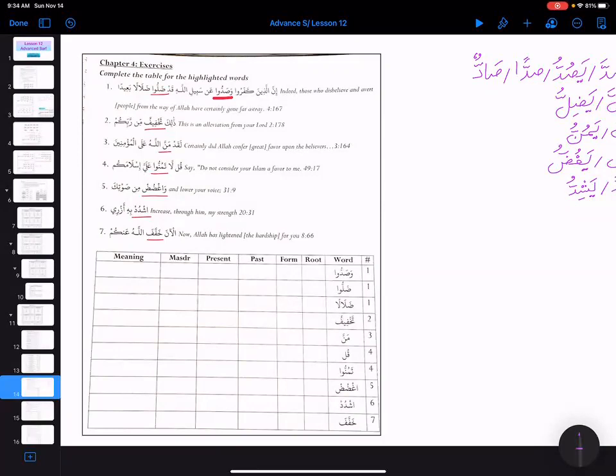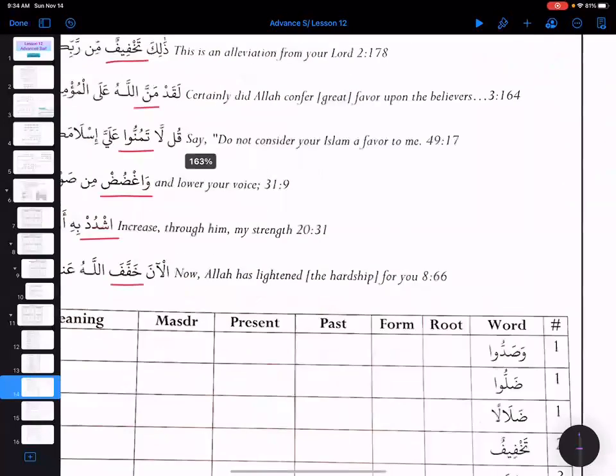Qad, certainly. And qad gives the meaning of something that already happened, right? So qad dallu dalalan ba'ida. So they are totally lost, Allah subhanahu wa ta'ala is basically saying here. So inna alladhina kafaru is fine.